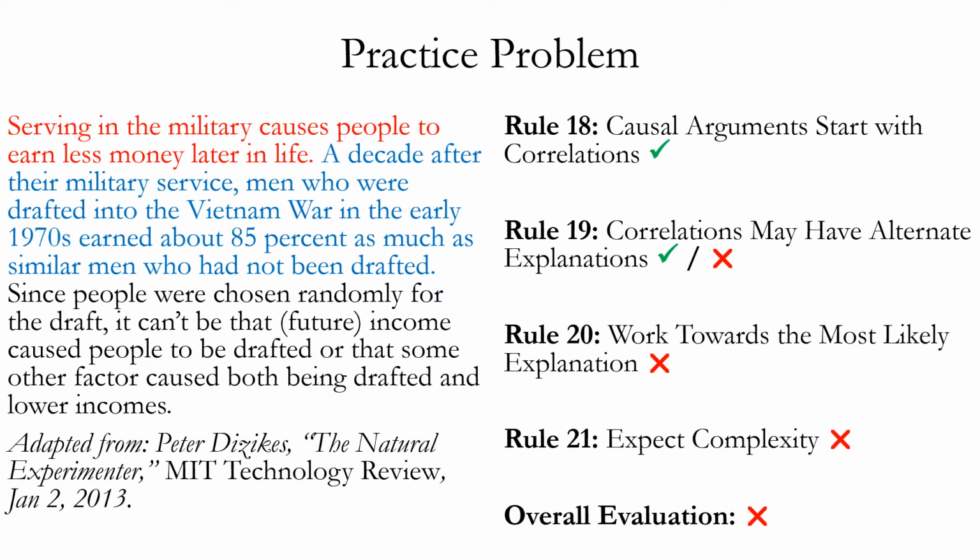Another thing to note is that the causal claim it makes is quite extreme. It's talking about military service in general, but the only example or evidence it gives is evidence from the war in Vietnam. So the correlation is about the Vietnam War, but its conclusion is about military service in general. It does not even do a great job of creating evidence for the correlation of military service and less lifetime earnings. So that, together with the fact that it doesn't really do a good job of bringing up and ruling out alternate explanations or considering multiple causes, means that its overall effectiveness is poor.